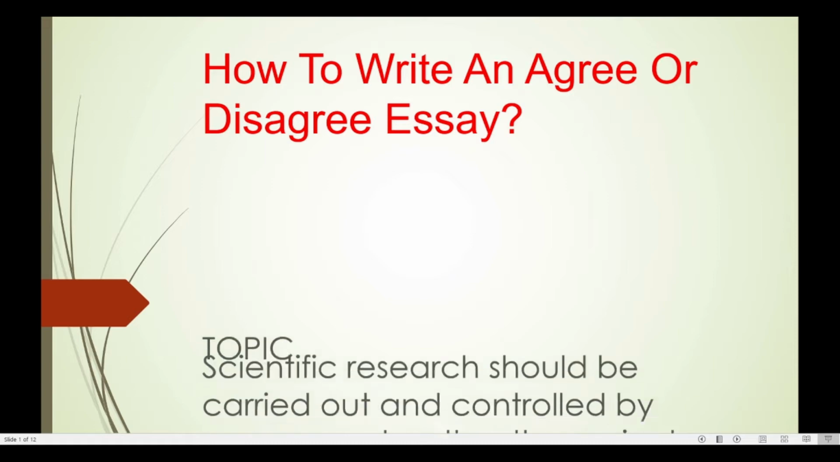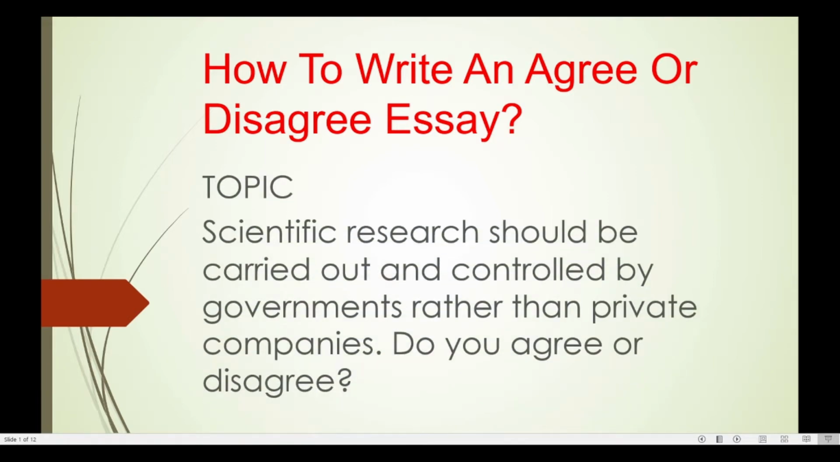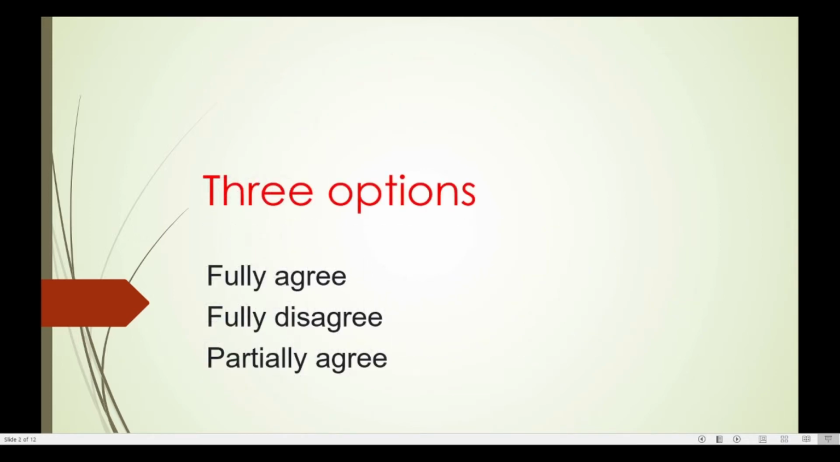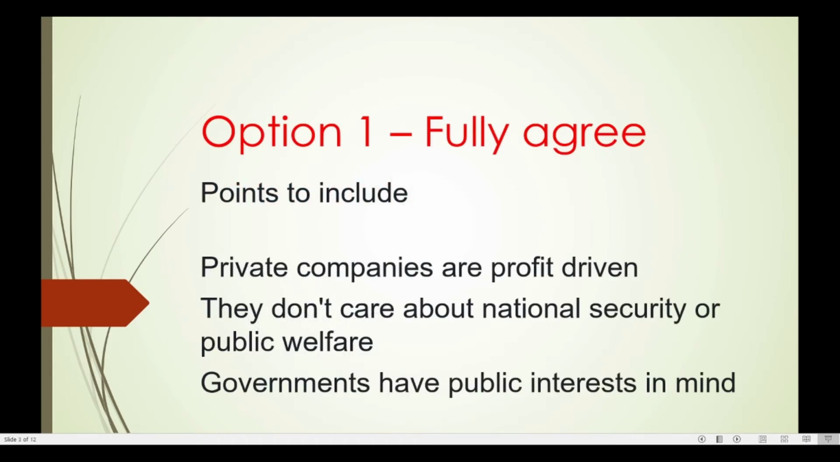Now for this video I have taken the following topic. Scientific research should be carried out and controlled by governments rather than private companies. Do you agree or disagree? As I already said, you have three options here. You can fully agree, you can fully disagree, or you can partially agree. Now let us see how we will write. Here the option 1 is fully agree.